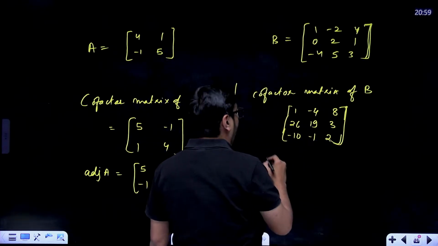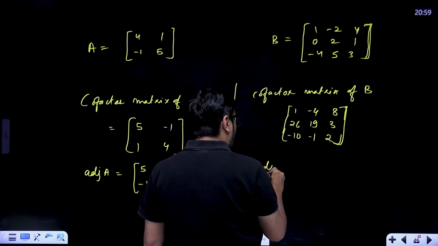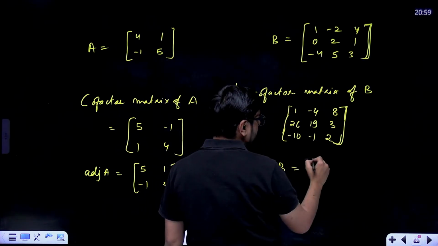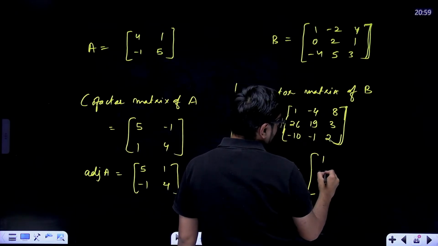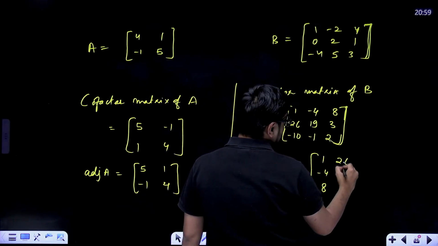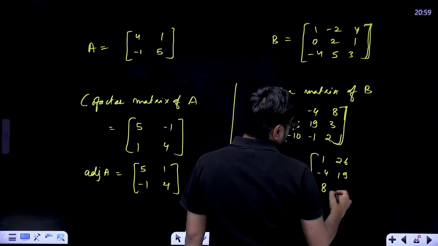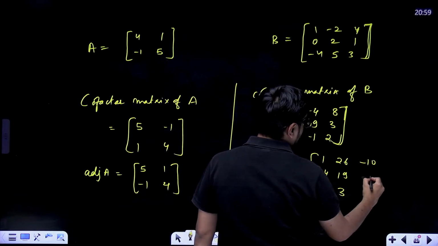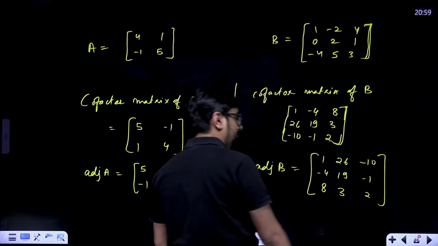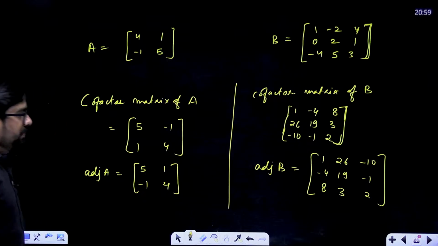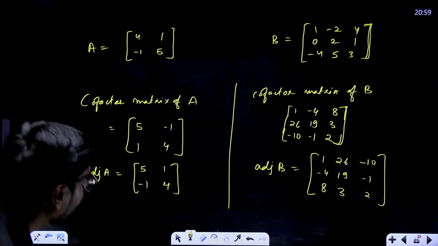Now, adjoint of B will be the transpose of this matrix. That means 1 minus 4, 8, 26, 19, 3 and minus 10, minus 1, 2. Check if I have not made any mistake, just check once. Okay. This is the adjoint of B.